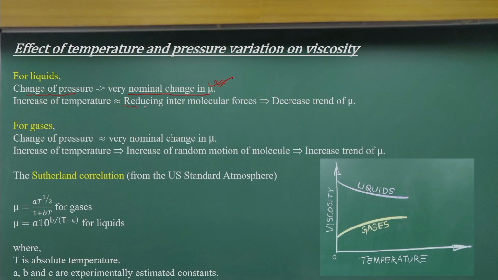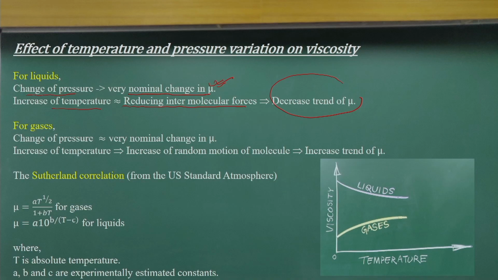The temperature of the fluid indicates how the molecular motions are sustaining that temperature. So, when you increase the temperature, you definitely increase the random motions.